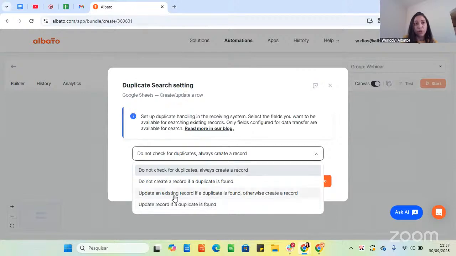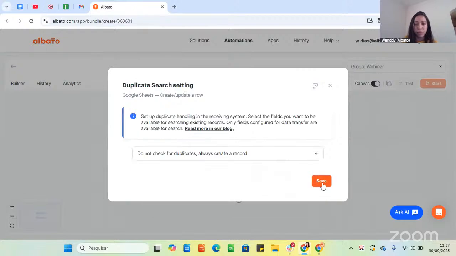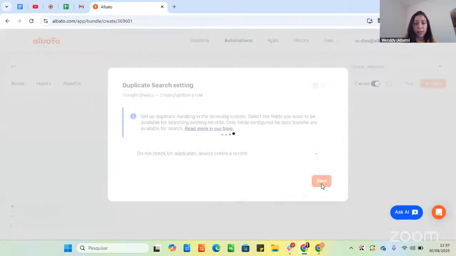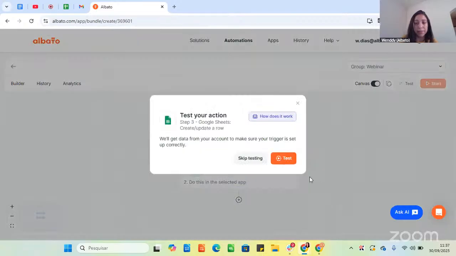If you want to look for the duplicate, you need to select the parameter you want to use for this verification. So for example, the email, if the email is the same, do not create a new record, or if the name is the same. So it will depend on what you need. In my case, I will not check for duplicates. So I can test.